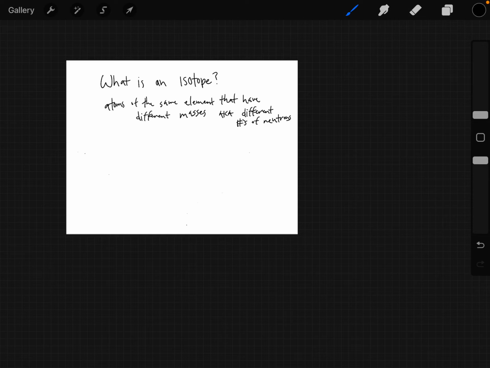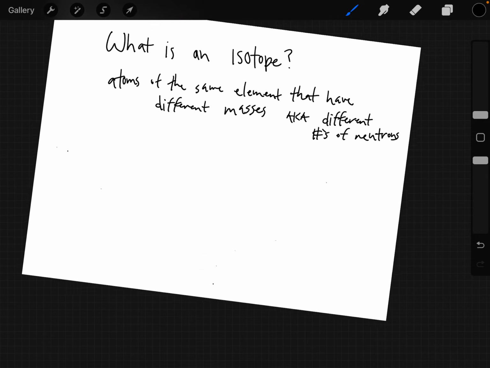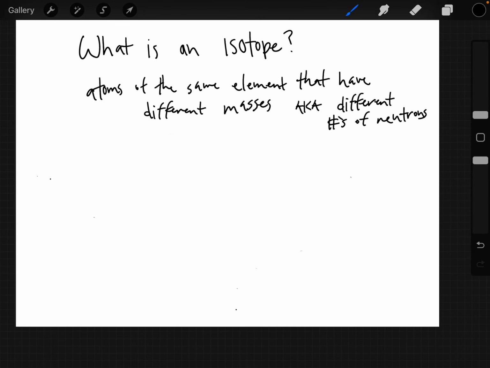I keep getting the question of what is an isotope? Isotopes are atoms of the same element that have different masses. In other words, they have different numbers of neutrons. So I want to tell you some things about my dog. My dog's name is Biscuit.